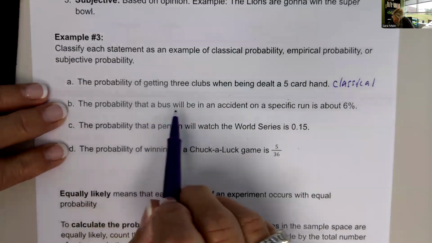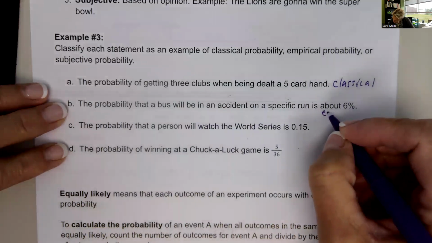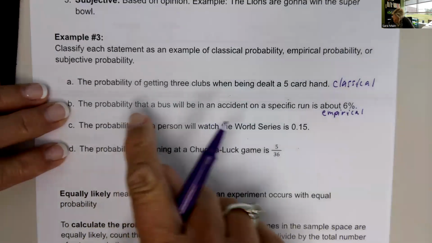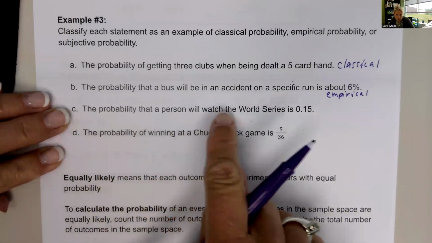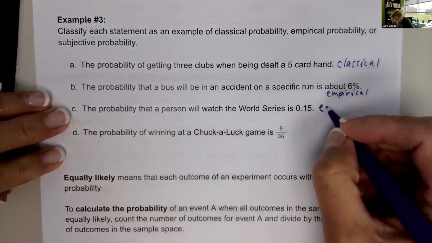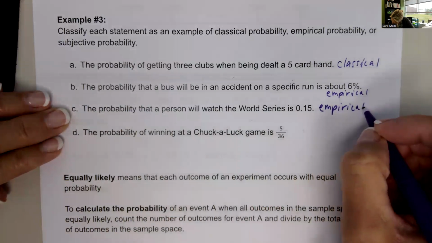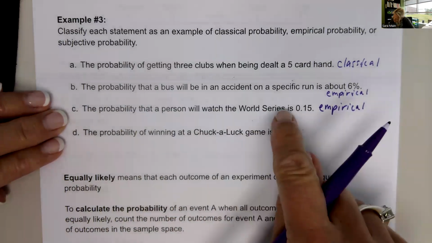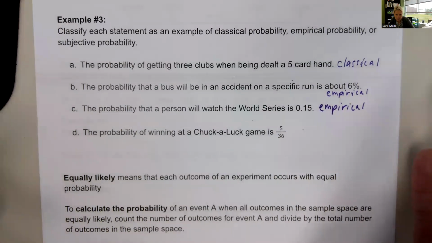B, the probability that a bus will be in an accident on a specific run is about 6%. That is empirical because that data comes from actual outcomes of accidents with buses. C, the probability that a person will watch the World Series is about 0.15. Again, this is empirical, because it is based on evidence of people that actually watch or don't watch the World Series. They have data collected on that.